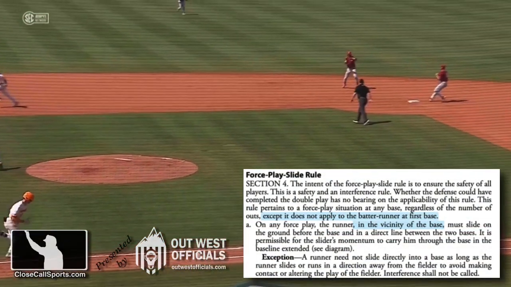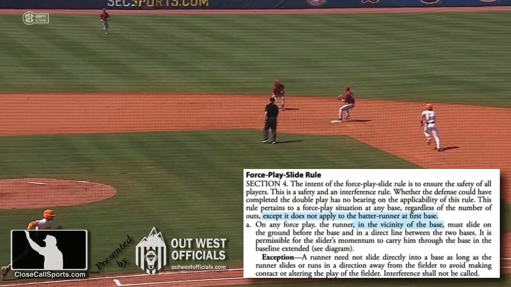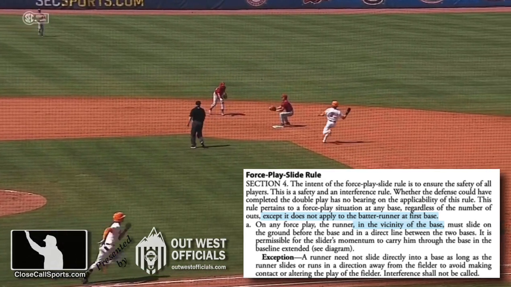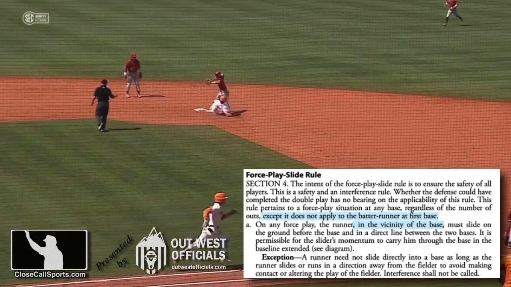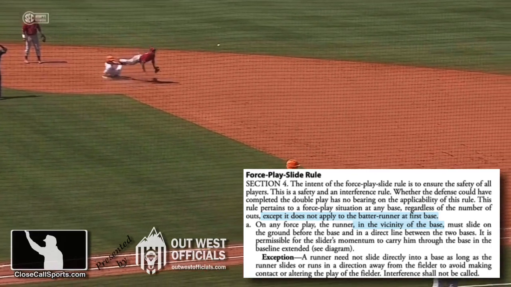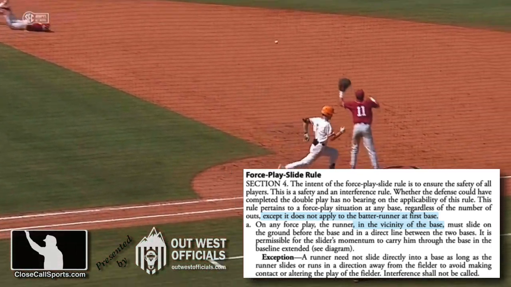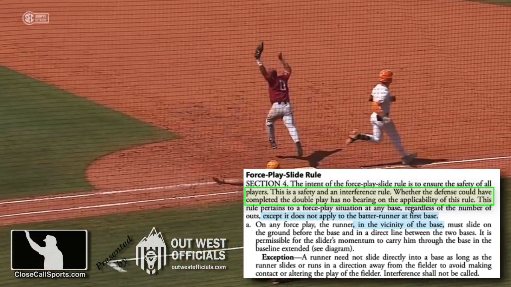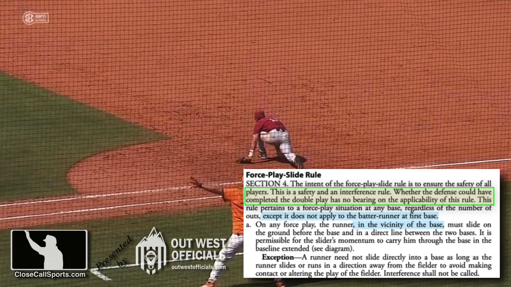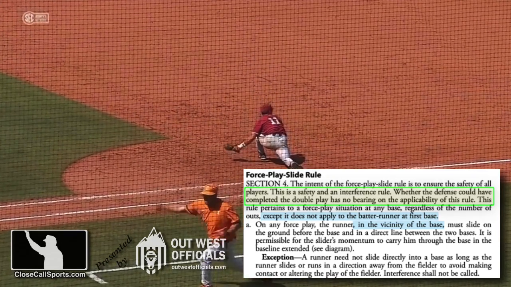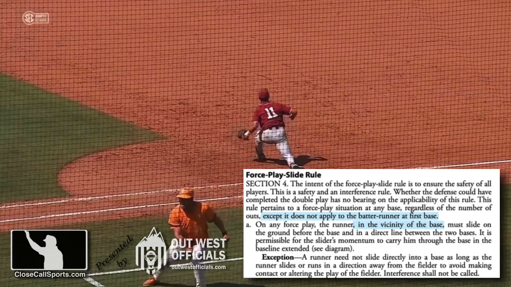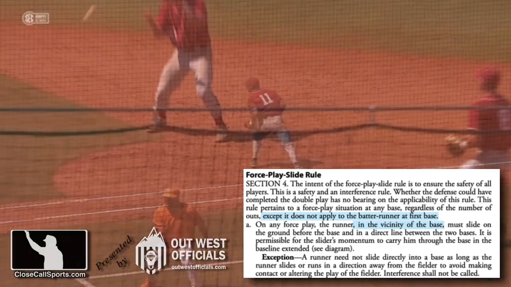Tennessee fans will hate this because the rule is very strict and doesn't allow for any deviation from the strict language or interpretation of the rule. And it clearly states whether the defense could have completed the double play has no bearing on the applicability of this rule. If the runner violates, then that's it. It's a double play, forced play slide rule, double play, interference. If the runner doesn't violate, then you don't have it. It's very black and white.